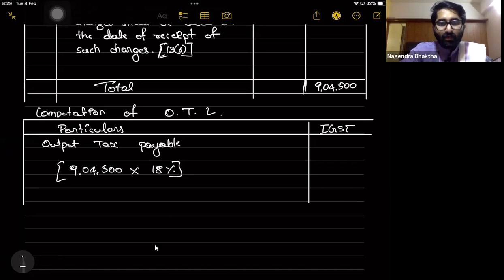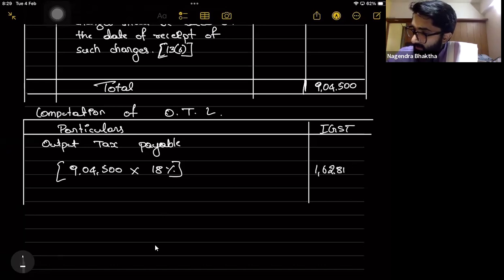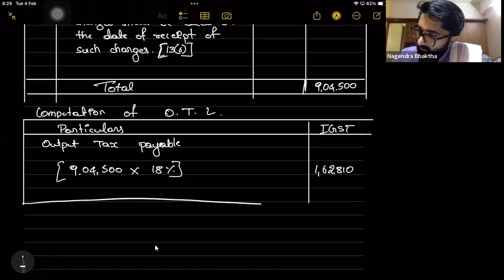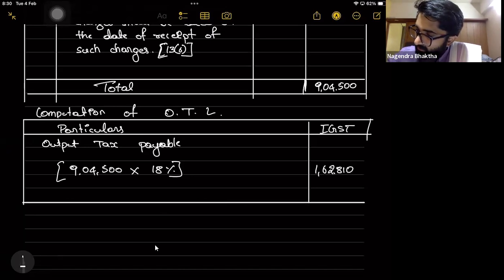So the answer is 1,62,810. So the output tax payable is 1,62,810. This is OTL. That's it. Children, this much only. Computation of output tax liability.